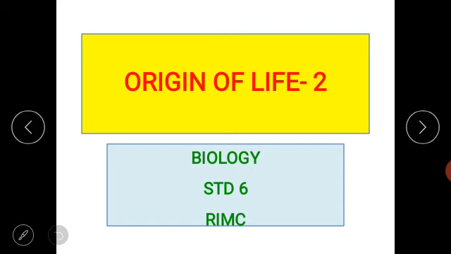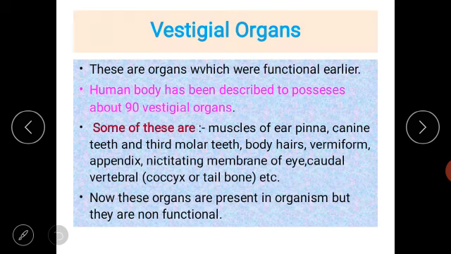The universe existed because of the Big Bang theory and nebular theory, as the scientists assumed, and then the solar system present today was produced, and after thousands of years life existed on the earth. To that we call it the origin of life on earth, and we are studying the second part of origin of life. Let us study the next part.